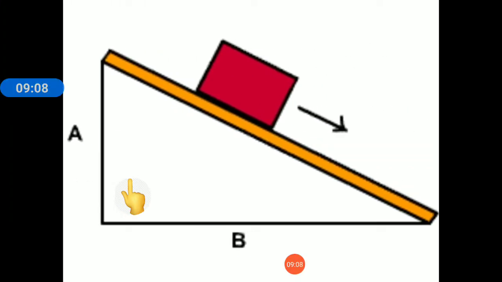See here, this box is sliding over the floor. So this box is in motion with respect to this floor. Okay, so here a sliding friction is created. So sliding friction will be lesser than static friction.